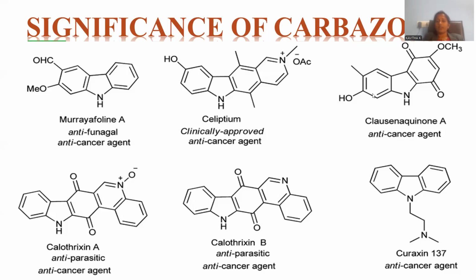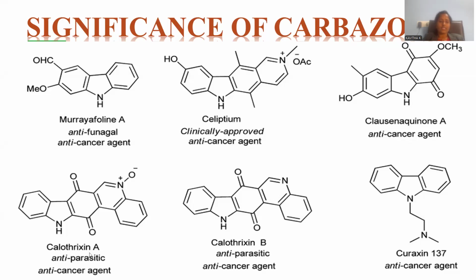So here is another carbazole-related moiety which exists in the quinoid form. One of the benzene rings is benzenoid, and the other benzene ring is in quinoid form. The compound is said to be clausenaquinone. Clausenaquinone is the kind of compound which is an effective anti-cancer agent. Malignant tumors are effectively cured by means of this carbazole one.